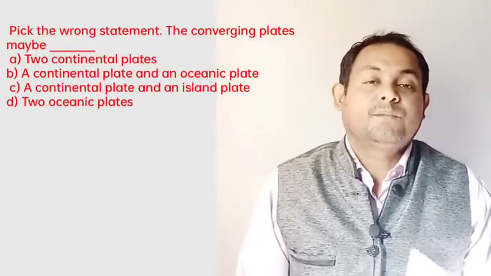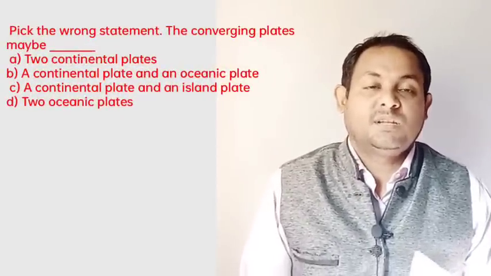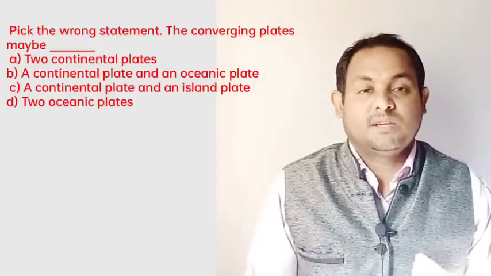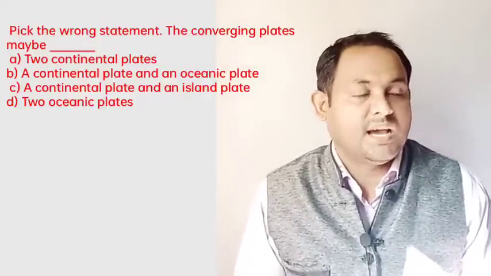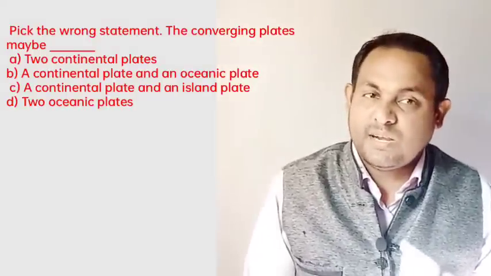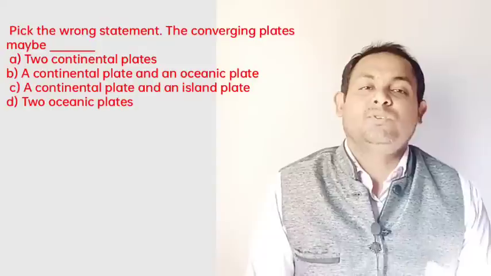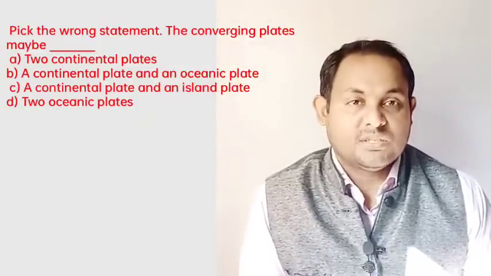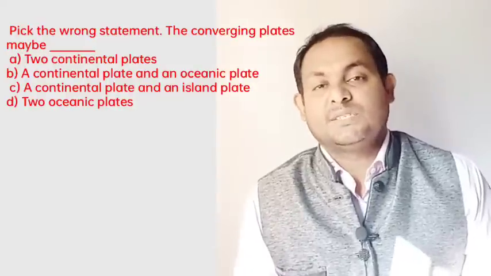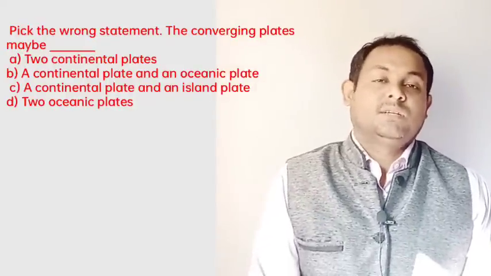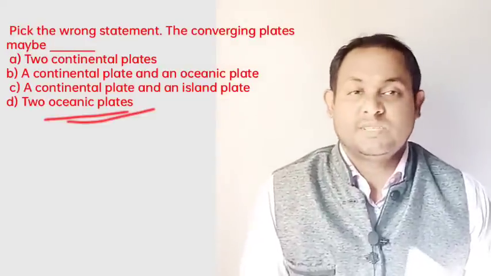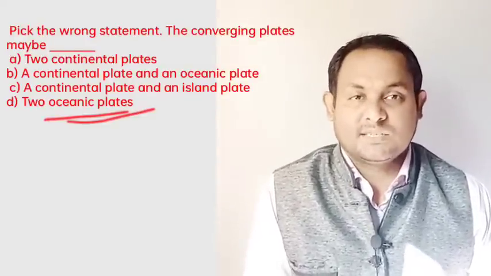Next, another question: pick the wrong statement. The converging plates may be two continental plates, a continental plate and an oceanic plate, a continental plate and an island plate, or two oceanic plates. Definitely, convergent plates may be two continental plates, a continental plate and an oceanic plate, or a continental plate and an island plate, but not two oceanic plates. So option D, two oceanic plates, is the correct answer.